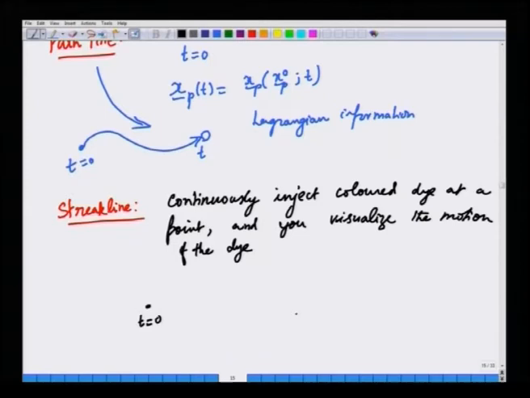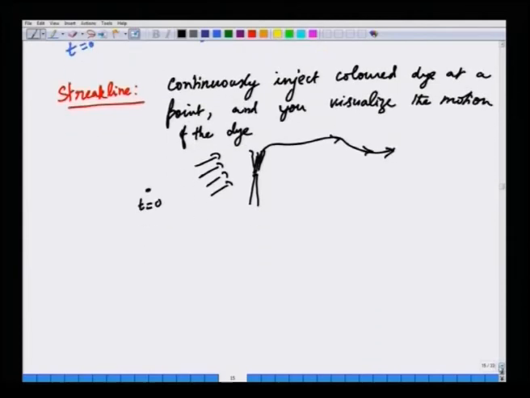Okay. So, again a simple example is, suppose you have a smoke chimney from which smoke is coming. You are continuously injecting smoke, and let us say air is moving. So, the path that is taken by the smoke is an example of a streak line, because you are continuously injecting a black or brownish colored smoke from a chimney, and you are trying to visualize the motion of these colored particles in air.